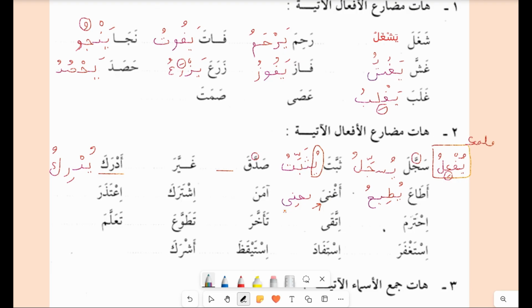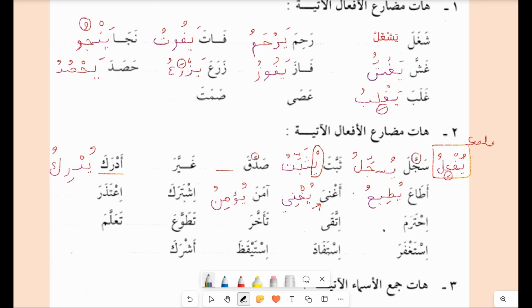Since there is a kasra, ya will come instead of waw. Yughni. Amana: the hamza will change, the seat will change to waw because the ya has a dhamma. Yu'minu. The mim will have a kasra. Yu'minu.